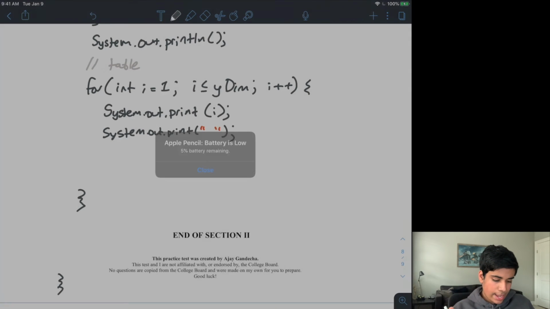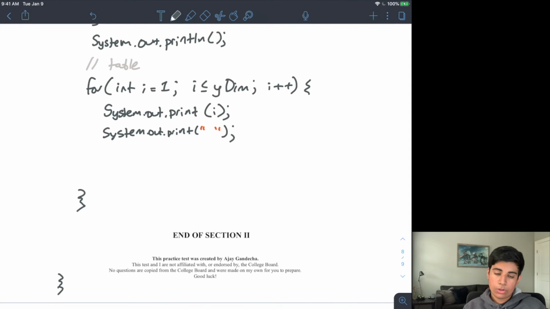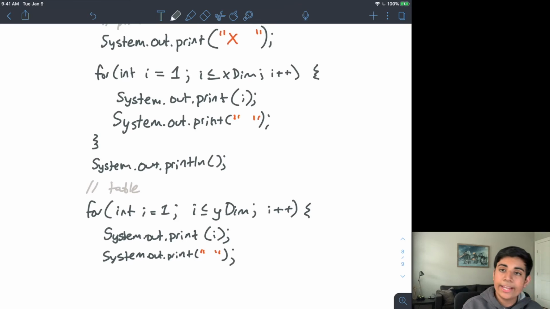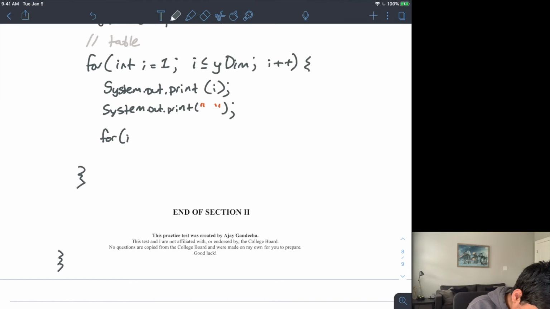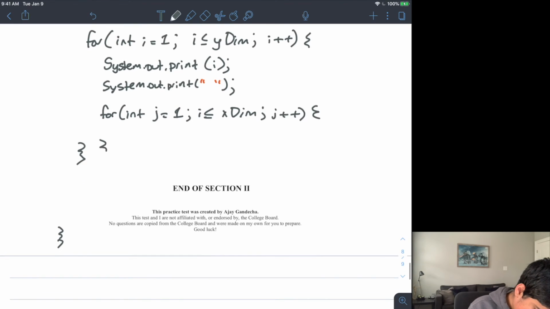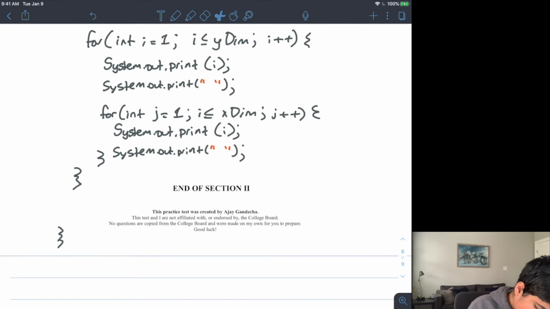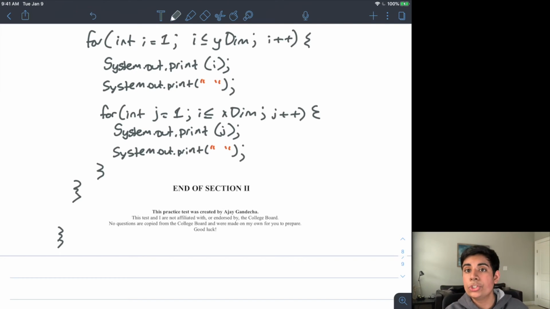Now I need to print out each and every item inside of my row. And to do that, I do another for loop. But this time it's going to be for every single value inside of my x dimension. So I have a nested for loop here. For int j, this time I'll just use j equals 1, j less than or equal to x dimension, and then I increment j each time. And then I'll do the exact same code up here, but this time I'll print out j instead of i.